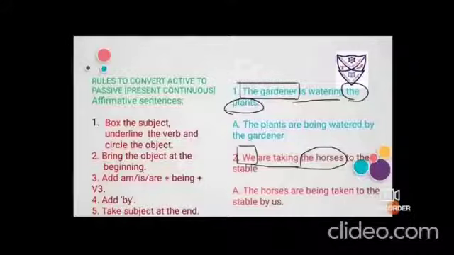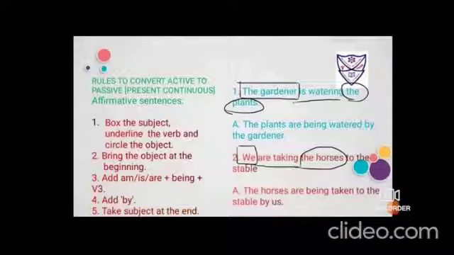Now, rules to convert active to passive, present continuous, affirmative sentences. First 2 steps will remain same. Box the subject, underline the verb and circle the object. Number 2, bring the object at the beginning. Number 3, add am, is, are plus being, and the verb in its third form should be used together. Fourth step is to add by and fifth step is to take the subject at the end.